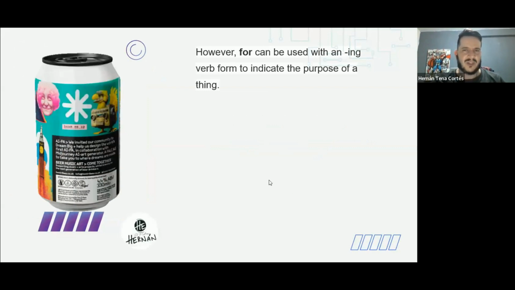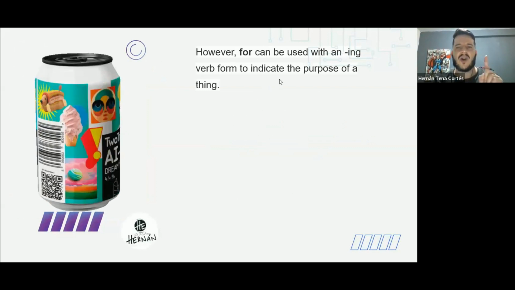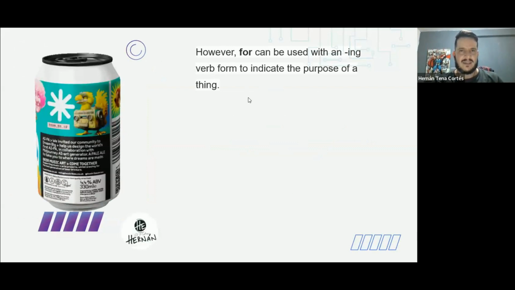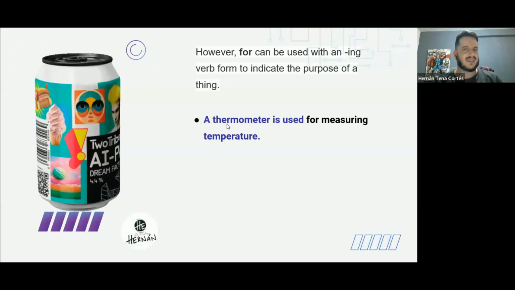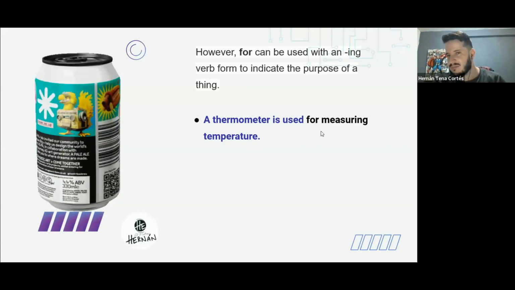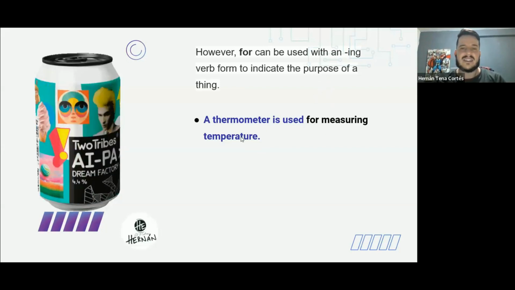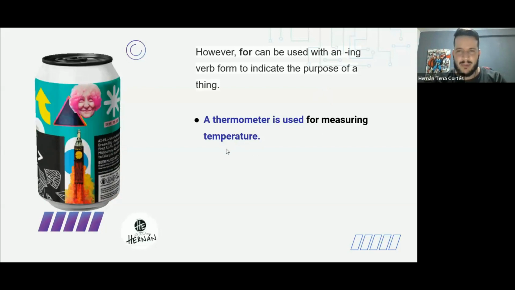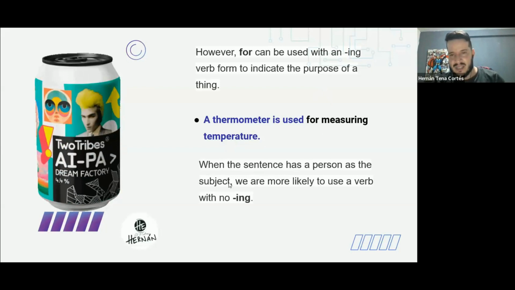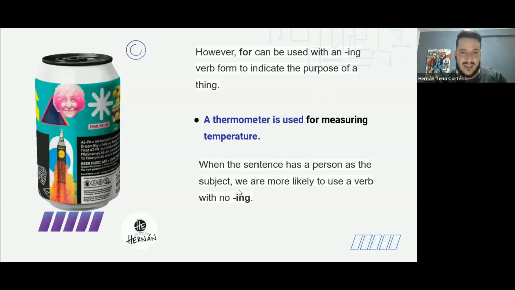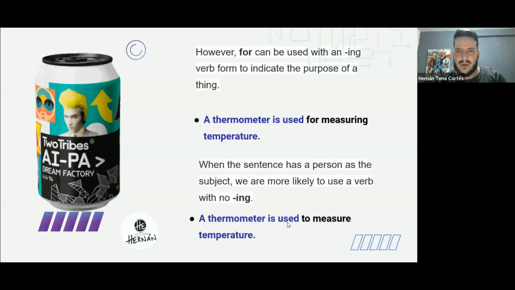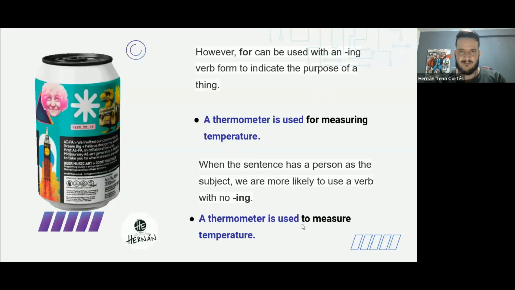All right. There are some exceptions when we use for, when we're going to talk about the purpose of something. But in that case, we can say something like this. A thermometer is used for measuring temperature. That is the purpose. A telephone is used for calling people. When the sentence has a person as a subject, we don't usually use ing. A thermometer is used to measure temperature.